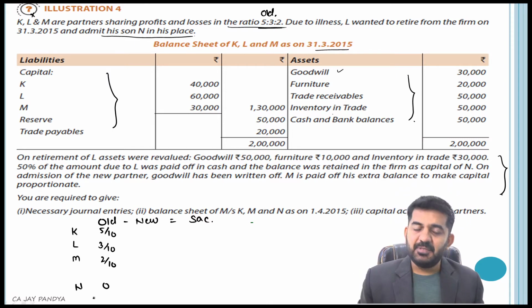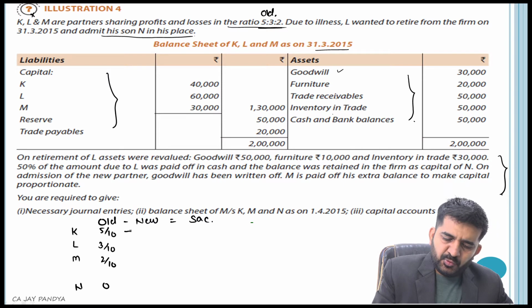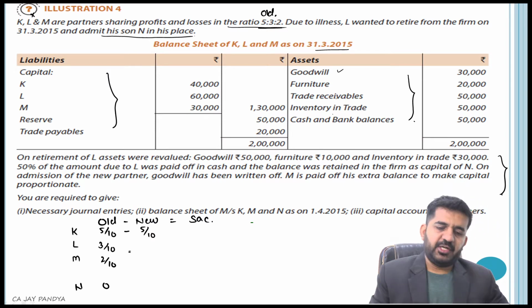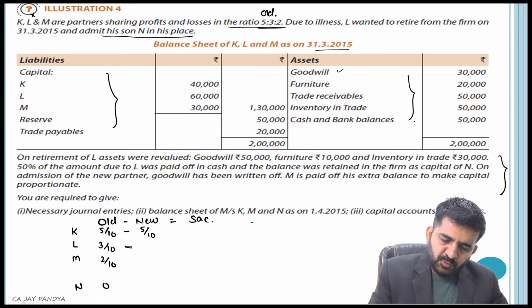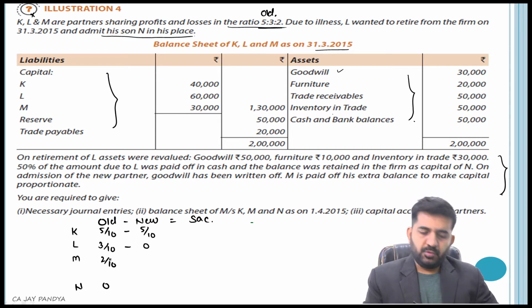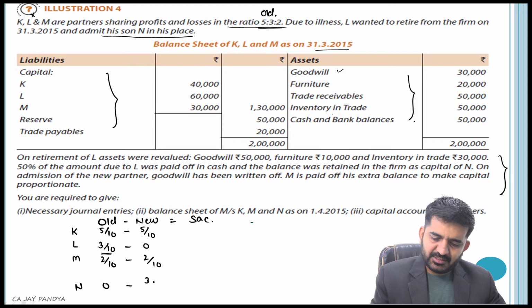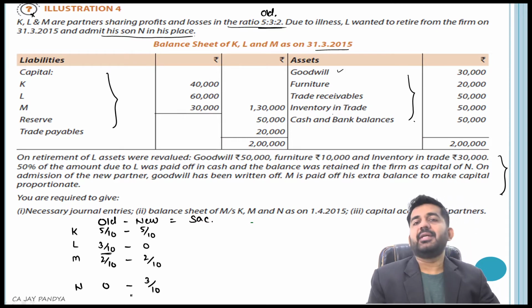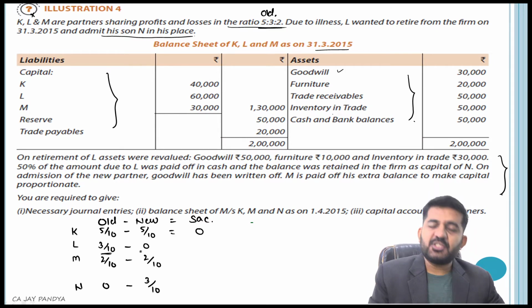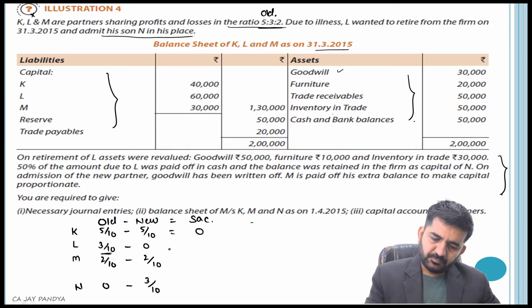L wanted to retire from the firm and admit his son in his place. What does this mean? Please try to understand. New ratio of K will be 5/10. New ratio of L will be 0. New ratio of M will be 2/10 and new ratio of N will be of L, that is nothing but 3 upon 10. What will be sacrificed by K? 0.